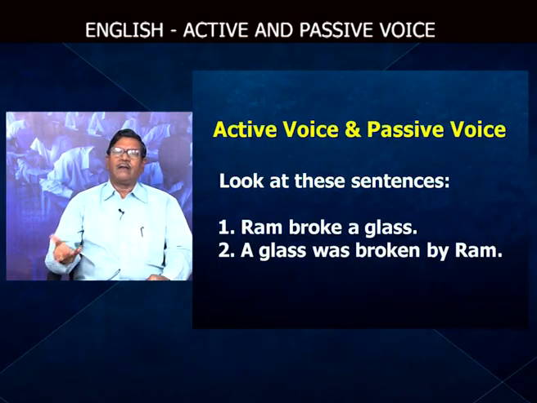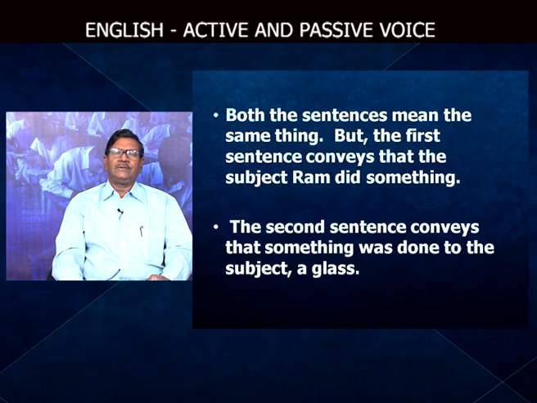Ram broke a glass. And the second sentence, a glass was broken by Ram. Here, something happened to the glass. Glass was broken by Ram.